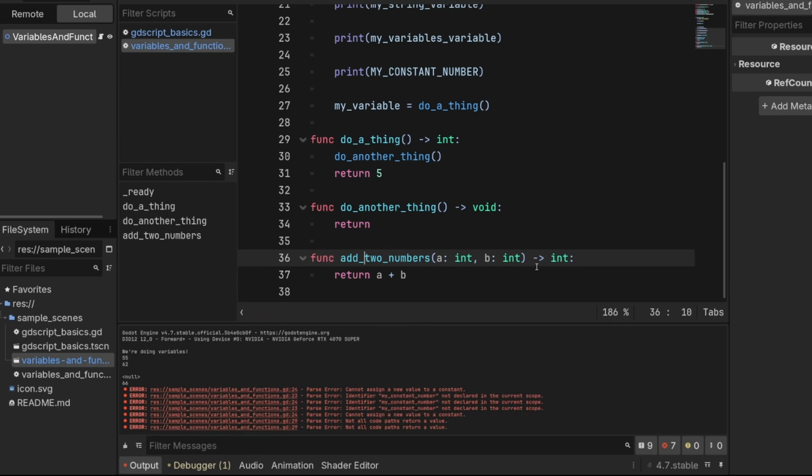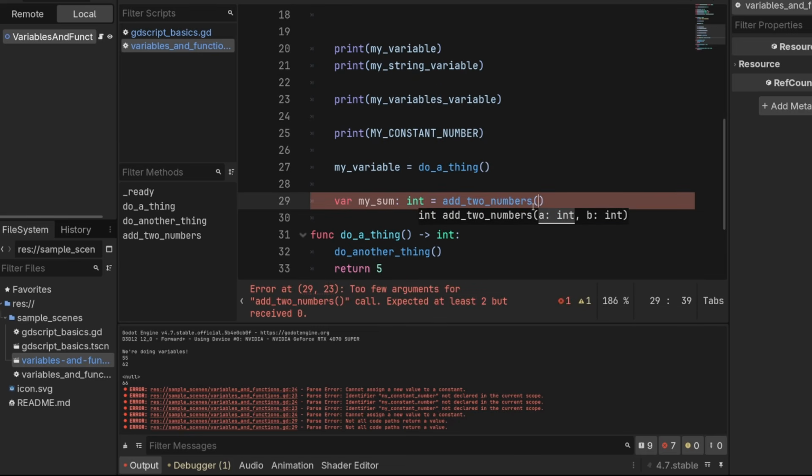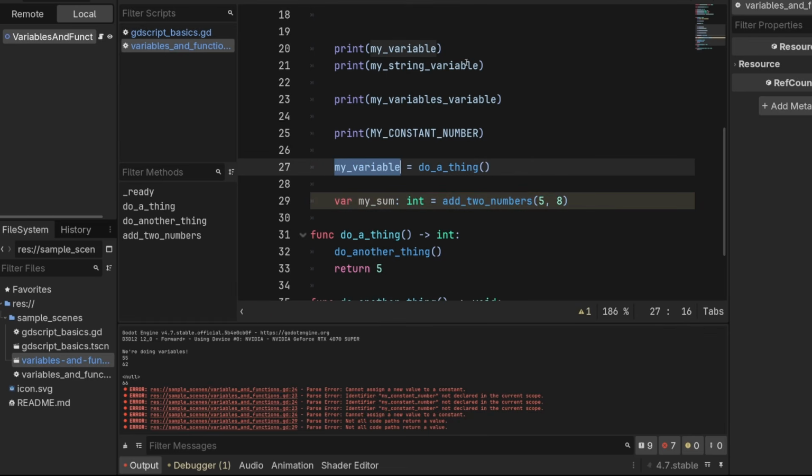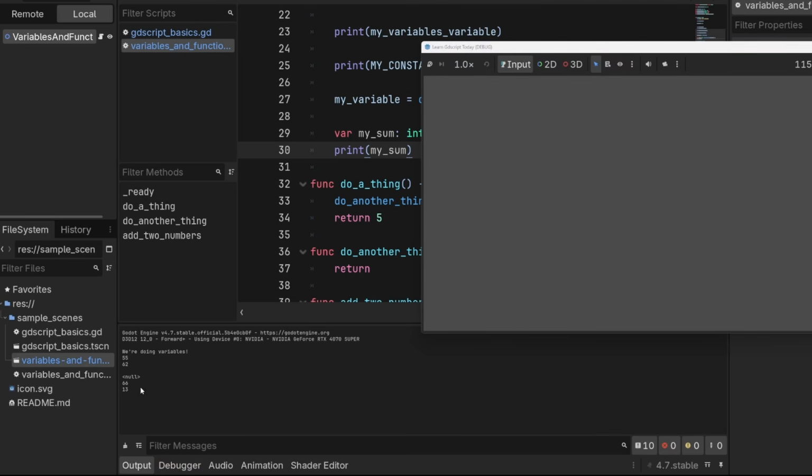What's this going to do? Well, it takes in these two, it adds them, and then it returns them as this value. So let's do, call it var my sum equals int equals add two numbers. And we can add literals like 5 and 8, but we could also add a variable, so we can just do my variable. Both of these are types of integers because we know my variable is an integer. So if we print my sum, have a quick think and guess what this is going to return for us. I'm going to press F5 to play it, and we'll see.